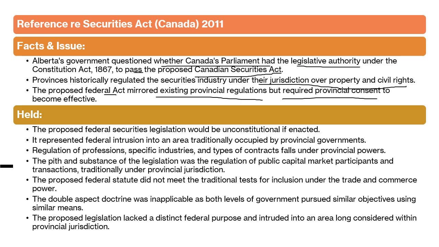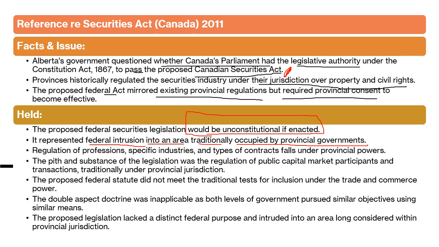The proposed federal securities legislation would be unconstitutional if enacted. It was held that there is no need for this particular act, as securities have always been regulated by the provinces. So it represented federal intrusion. It seems that by the enactment of this act, the federal government is intruding and interfering into an area that has always been occupied by the provincial government.